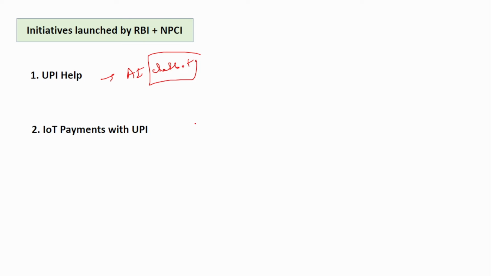Next is IoT payments with UPI. IoT is what? Internet of Things. So here you link your UPI ID with various smart devices like your smartwatch, your smart TV.